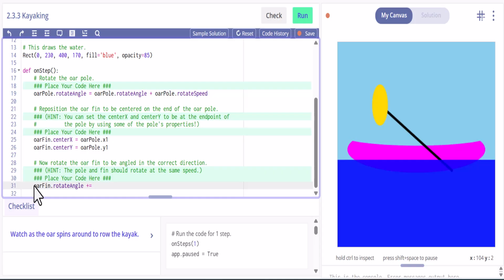Because up above, they have 5. If we try 3, let's just try 3 and see what happens. Okay, so that does not work. But getting better, right? So it's not rotating as quick. So if we make it 5, there we go. That's perfect. All right. Hopefully this helps you with your coding. Good luck.